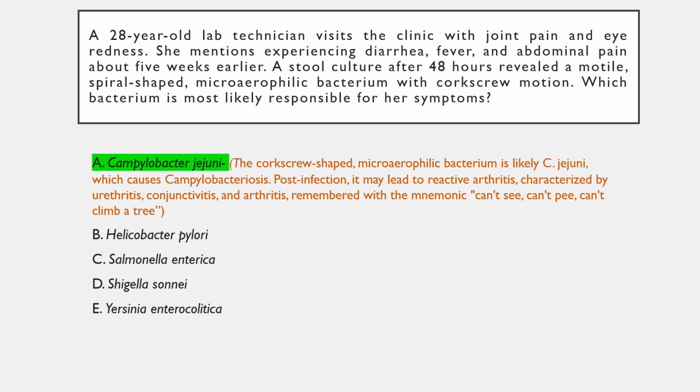Reactive arthritis presents with a triad of urethritis, conjunctivitis or uveitis, and arthritis. The triad can be remembered with the mnemonic: can't see, can't pee, can't climb a tree.